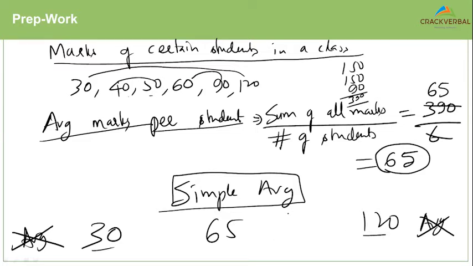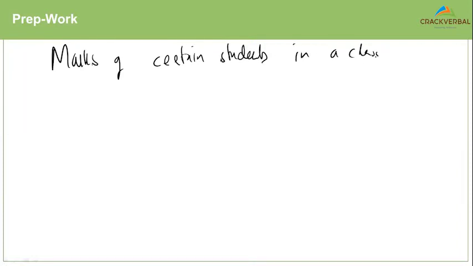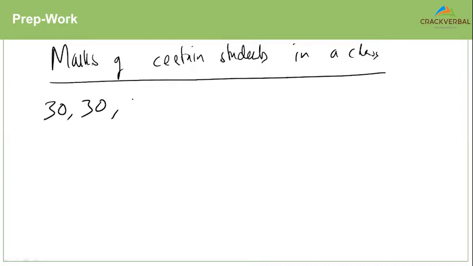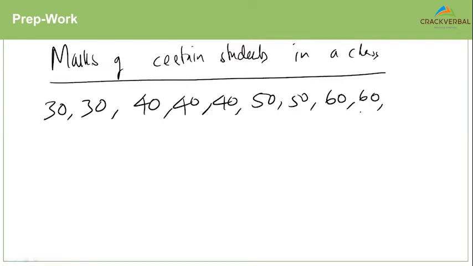Now let's take another example wherein we say, okay, we have the marks of certain students in a class again. But this time, I have the 30 coming up maybe a couple of times, a 40 coming up, let's say 3 times, 50 twice, 60 twice again.